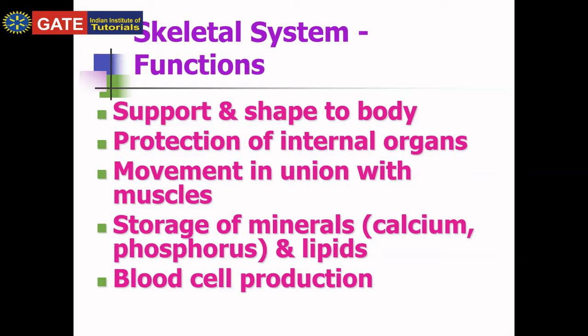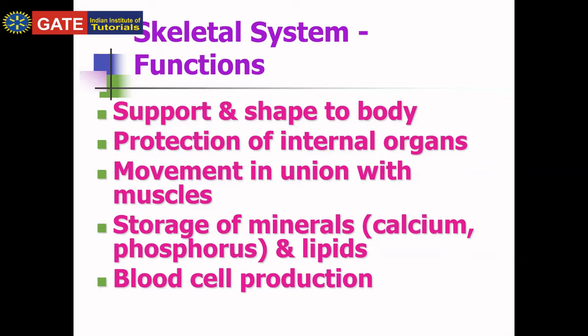And it helps in blood cell production. For blood cell production, we have bone marrow. Bone is also a part of specialized connective tissue. In the middle of the bone, there is bone marrow. There are two kinds of bone marrow: yellow bone marrow and red bone marrow.